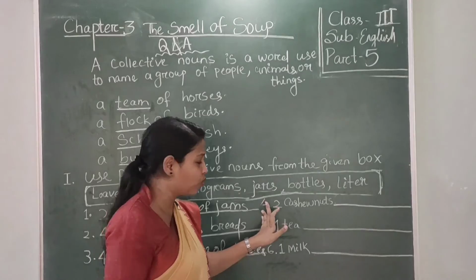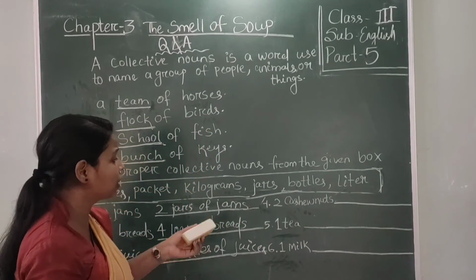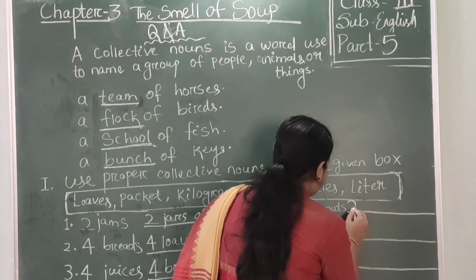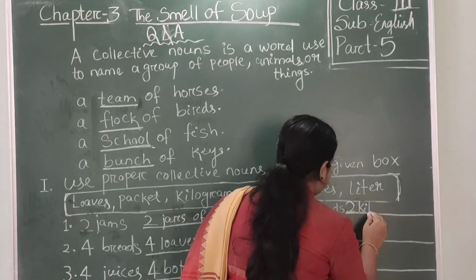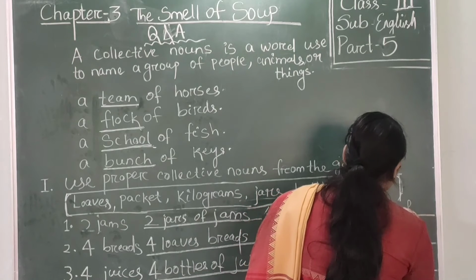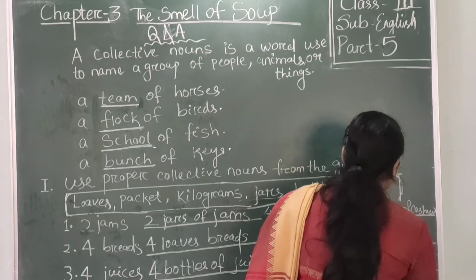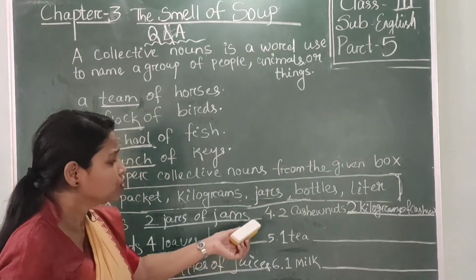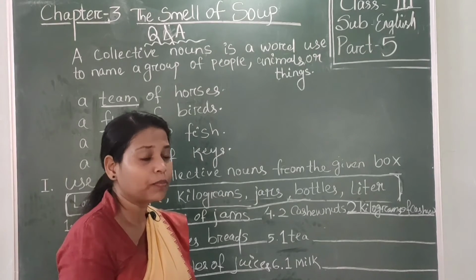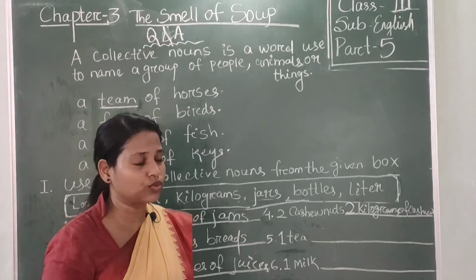Let's discuss the number 4 question. 2 cashew nuts. Choose which one is the proper collective noun for cashew nuts. Yes, kilogram. So you write 2 kilograms of cashew nuts. Students, whenever you go to a shop, you can ask the shopkeeper, please give me 1 kilogram of cashew nuts, 2 kilograms of cashew nuts.